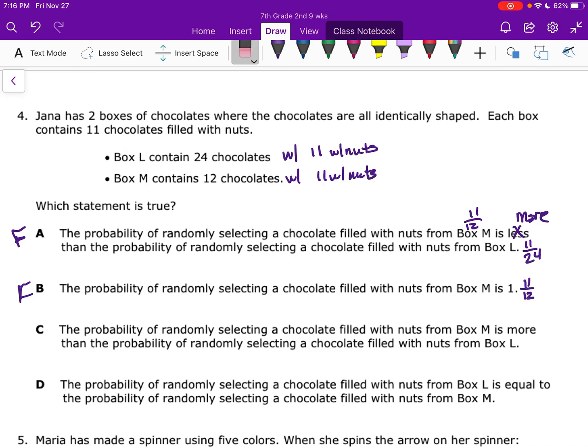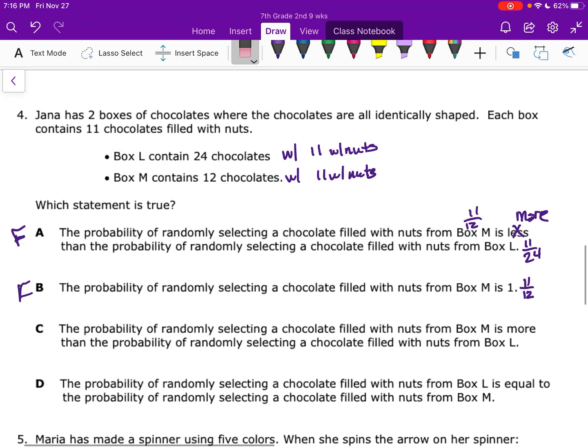All right, C. The probability of randomly selecting a chocolate filled with nuts from box M is more than the probability of randomly selecting a chocolate filled with nuts from box L. We already figured that out. That's going to be true because box M is 11 out of 12 and box L is 11 out of 24. So you're definitely more likely to get it out of box M than box L. So this one's true. We're checking D just to make sure we didn't mess up, right?